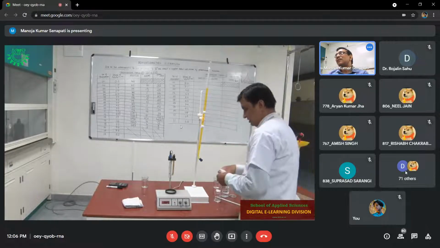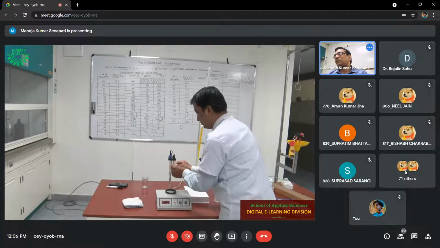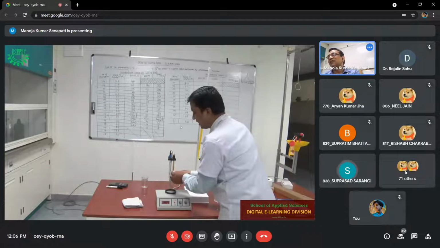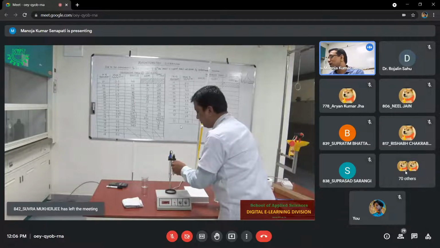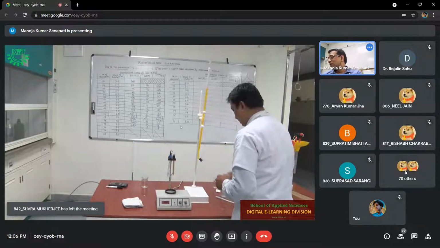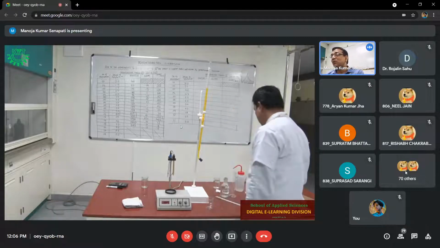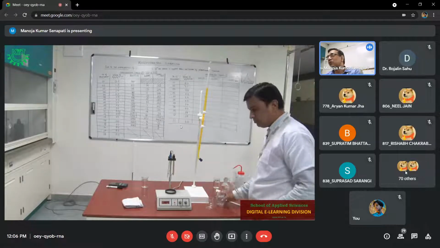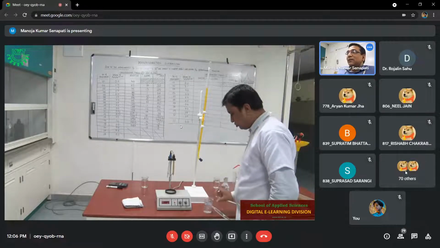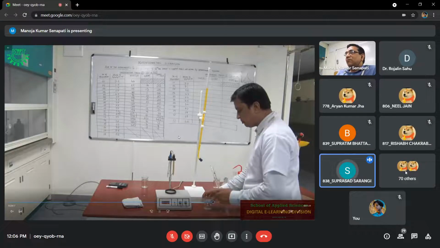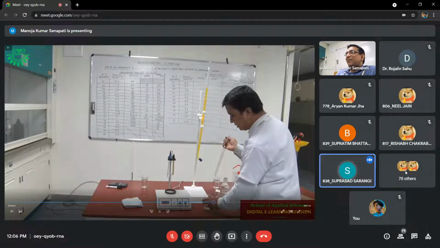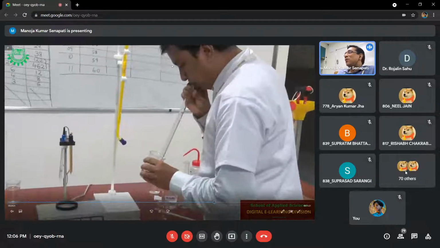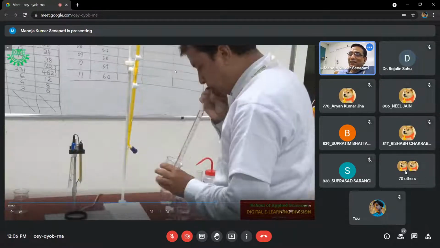Yes, sir. Sir, is this the demonstration one? Yes, yes. This is the demonstration one. All of you have to write this one. After this one, I will give you the observation table which you have to write for the experiment, by using which data you are going to calculate. In this experiment, we have two tables, observation one and observation two. Yes, because this one is to get the raw reading, another one is to get the concordant. Okay, sir.